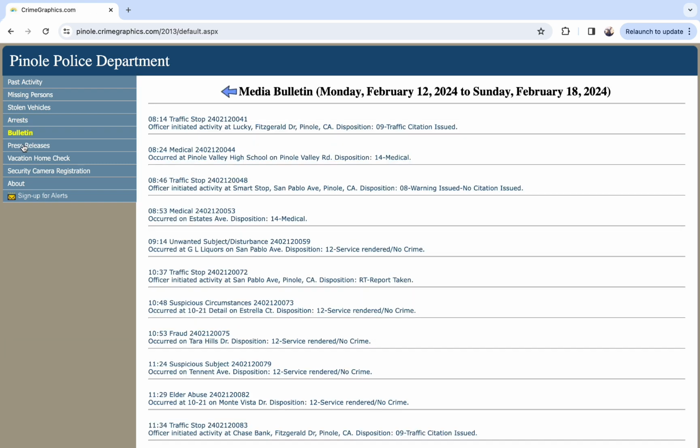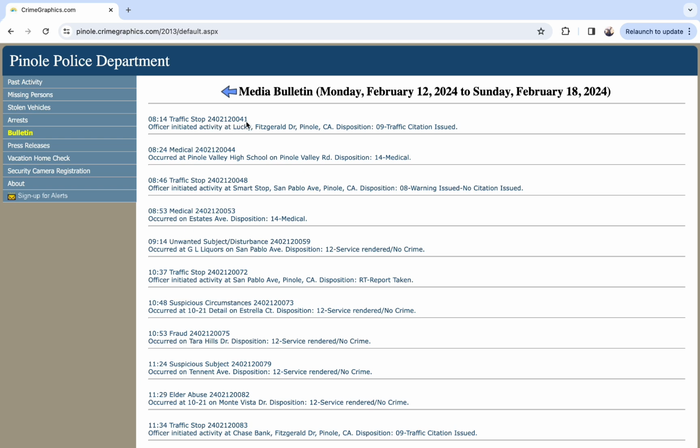Now, when you click on bulletin, if you are used to receiving our newsletter that contained our blotter, this will replace that. So if you click on the previous newsletter, it will have a link that will direct you to this page. Now you can see the time, the kind of call it was, and the incident number. And the way you read the incident number is the year first, 0221, which is February 21st, call number 41.